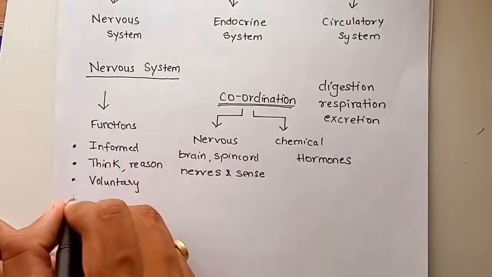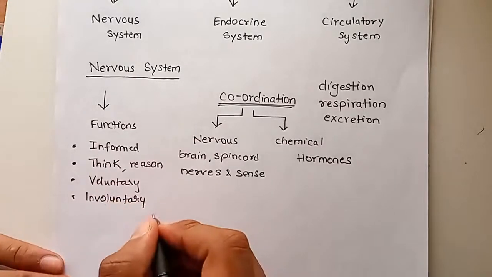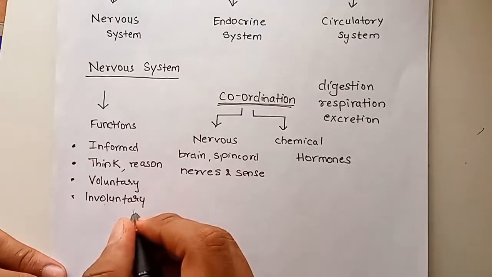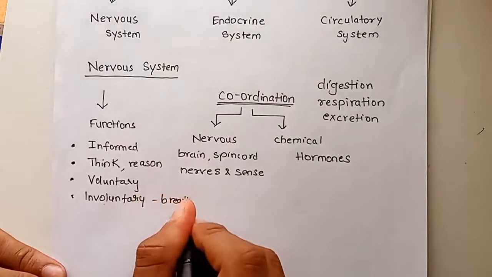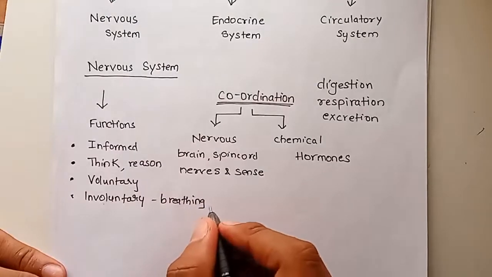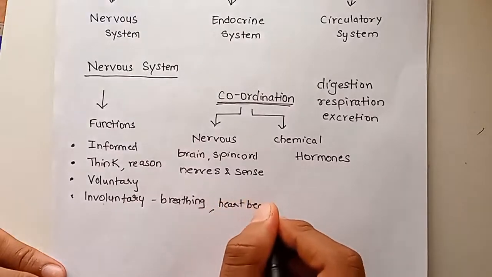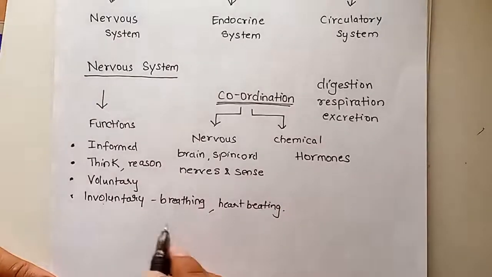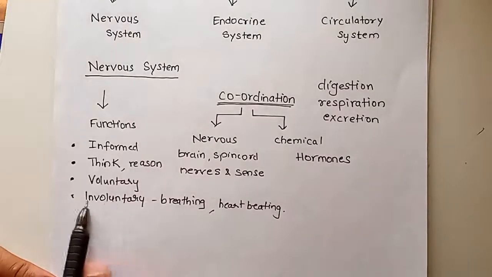And also the involuntary activities. The involuntary activities are those which you do unconsciously, without your concentration on it, and it happens automatically in your body. Like for example, breathing. You don't focus on breathing throughout your day, except in meditation, it automatically happens. Like your heart is beating, that also automatically happens inside your body. So you don't think about them, but they keep happening inside your body. So those activities are called as involuntary.